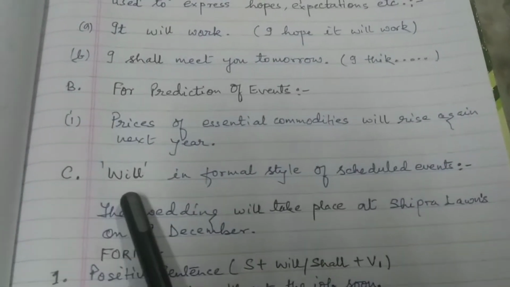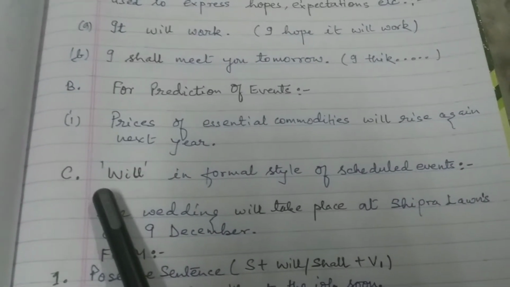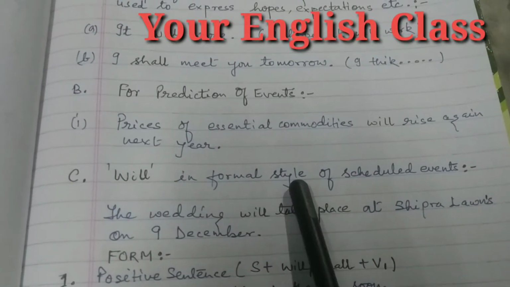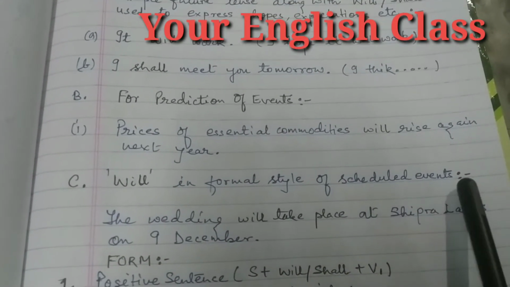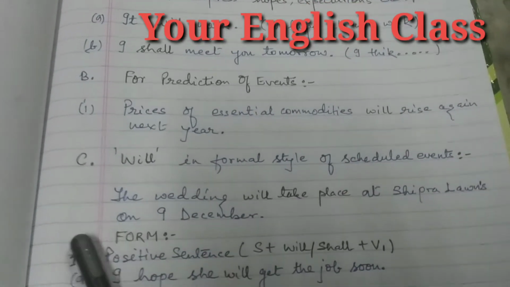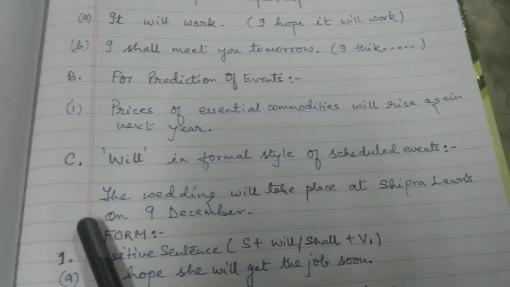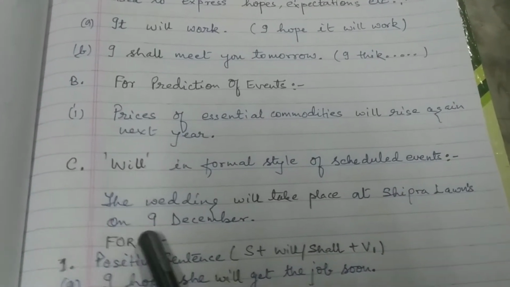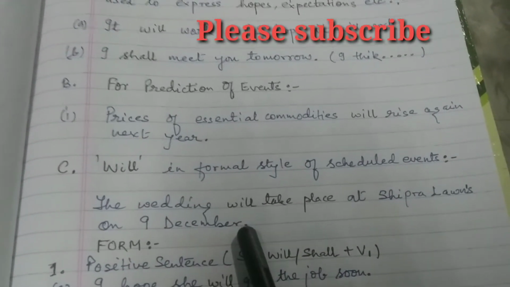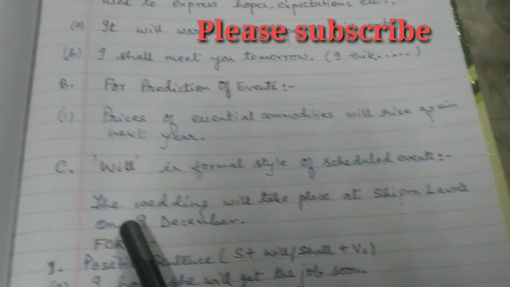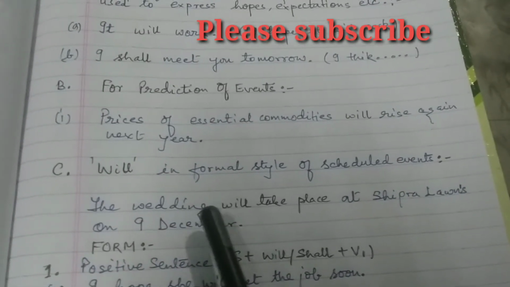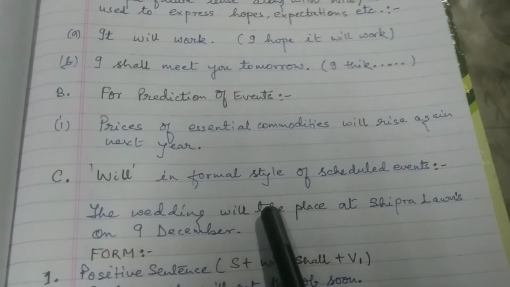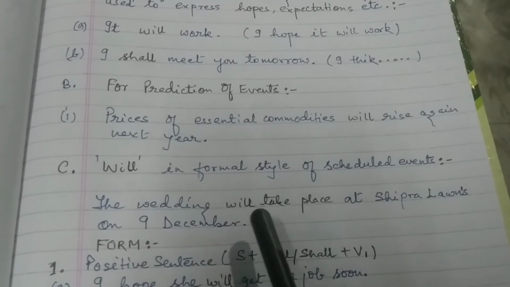Now, my dear students, we will observe closely will in formal style of scheduled events. The wedding will take place at Shipra Lawns on 9 December. So, this example is stating a scheduled event in the future.